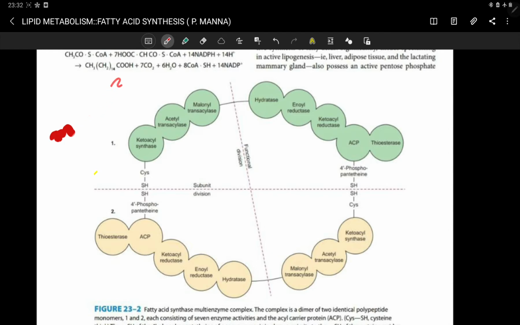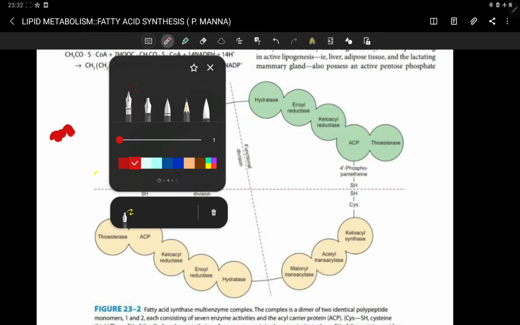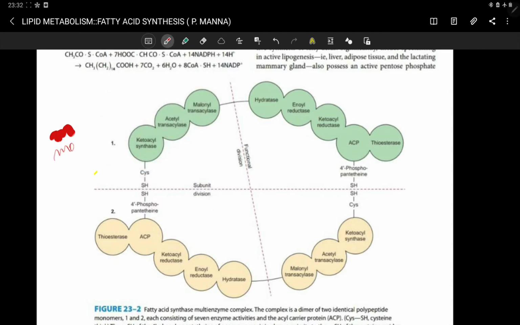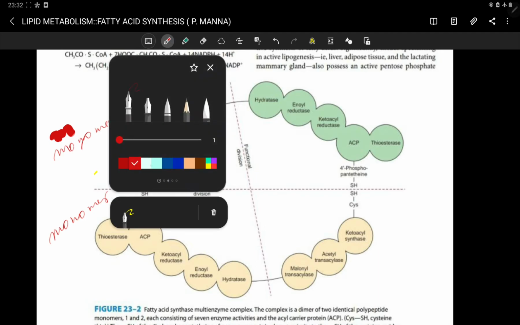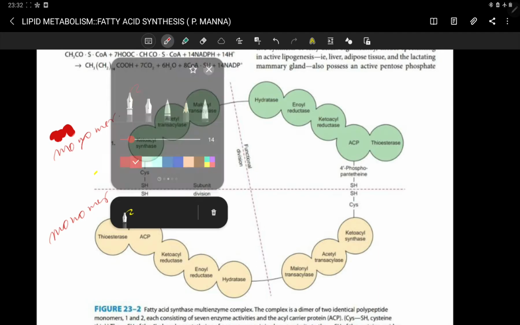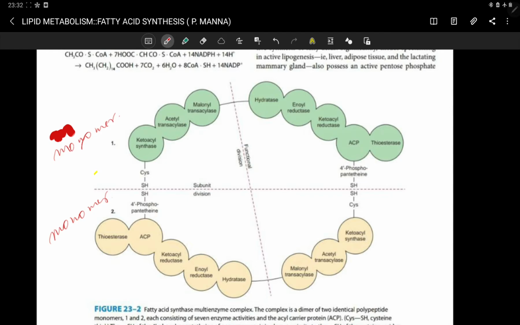So this is one monomer and this is another monomer. These two monomers are joined with each other to form a functional dimer. So your fatty acid synthase complex is active in its dimeric form.